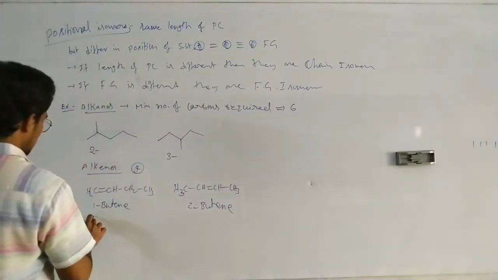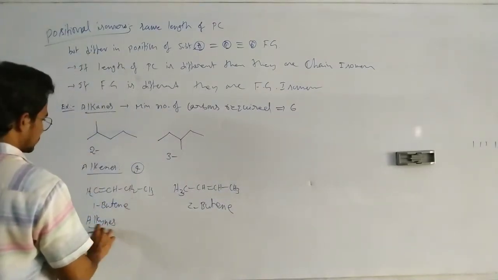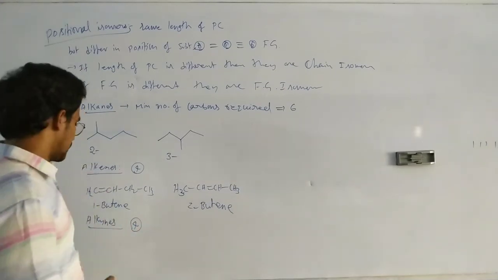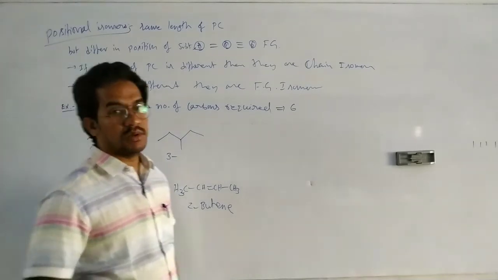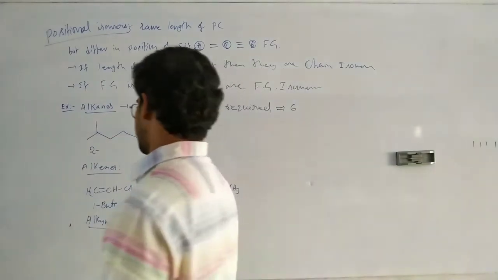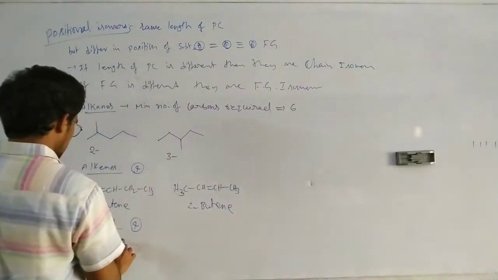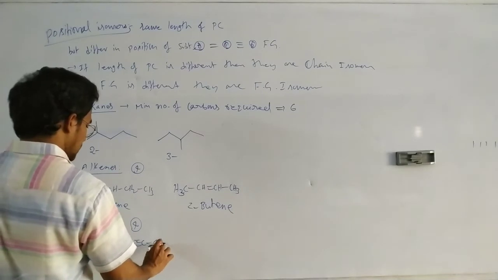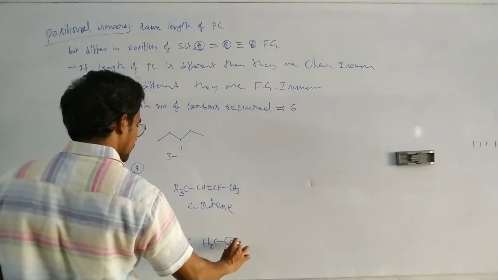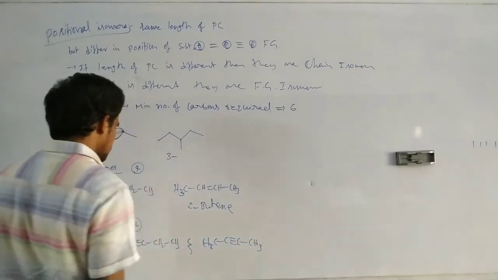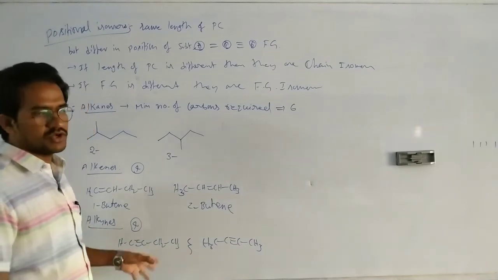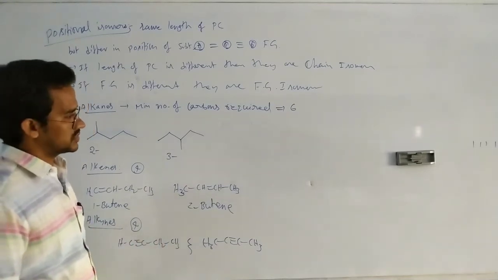For suppose in alkynes, the minimum number of carbons required is 4. But in case of chain isomers, the minimum number of carbons required is 5 for alkynes to exhibit chain isomers. So in this case again CH triple bond C CH2 CH3 and CH3 C triple bond C CH3. This is 1 butyne, this is 2 butyne. Here the triple bond position is different. So these are the positional isomers.